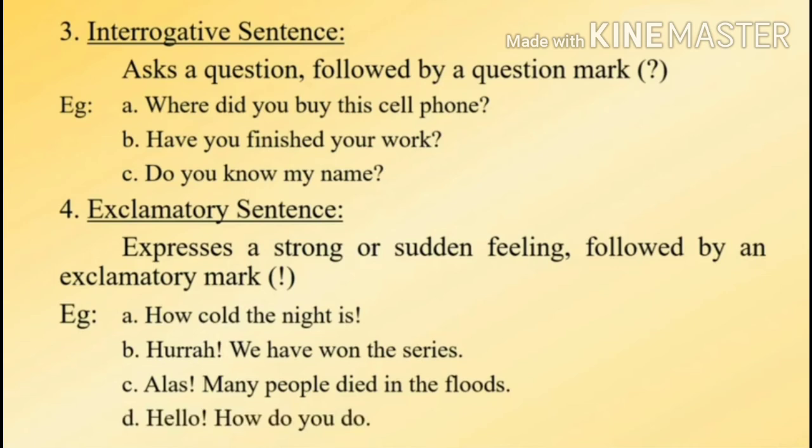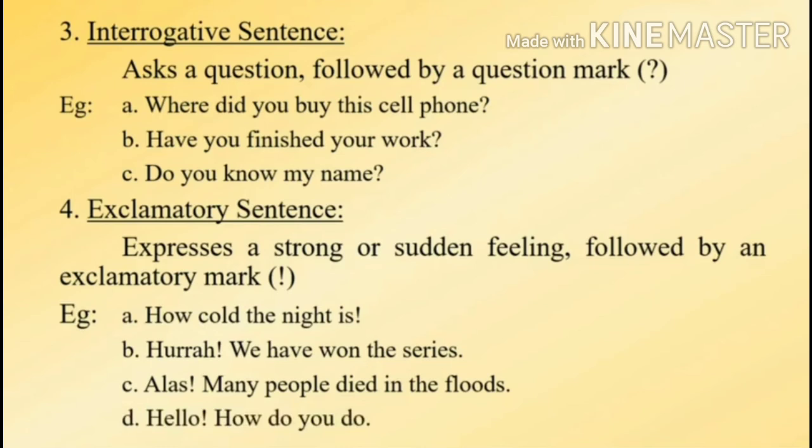Third one, alas, many people died in the floods. In the third statement, we can feel the sadness, the sorrow. That is why we are using alas with an exclamation sign. And last one, hello, how do you do? Now here we are wishing somebody. So everywhere, wherever there is a strong or a sudden feeling, we have to follow with an exclamation mark, and that is why these sentences are called exclamatory sentences.